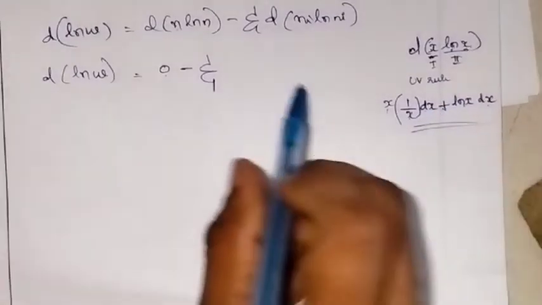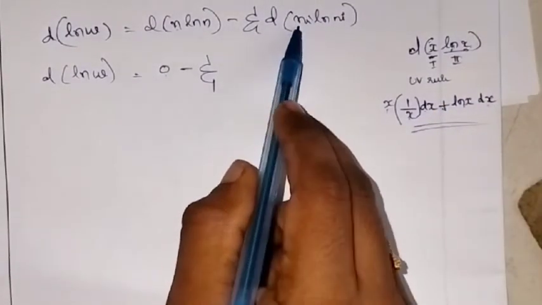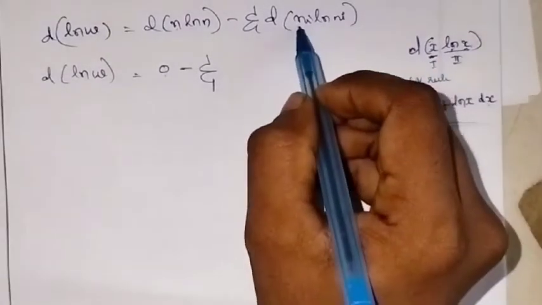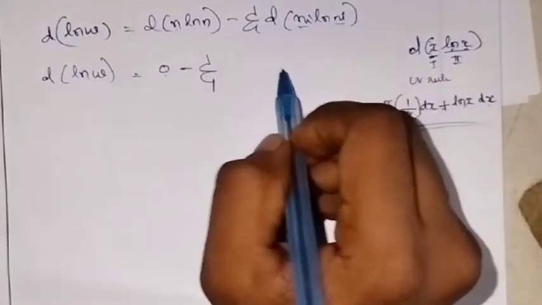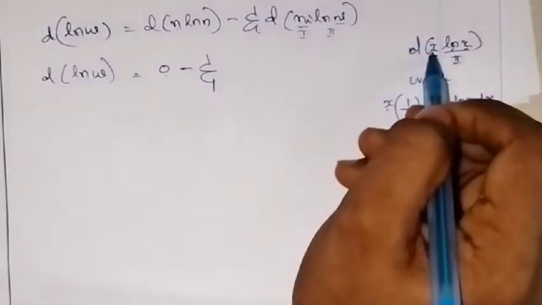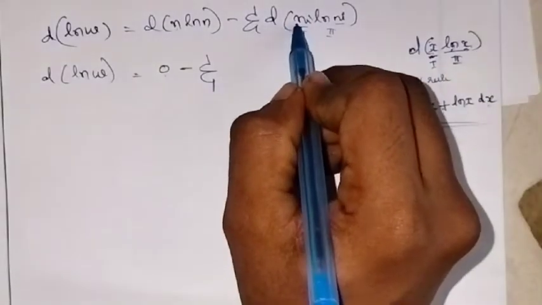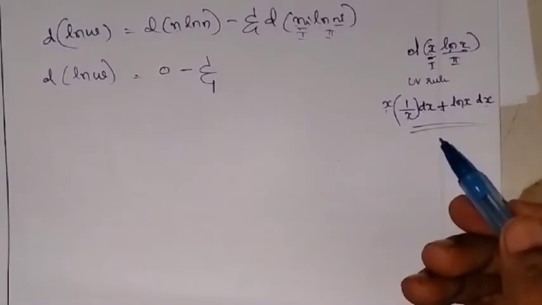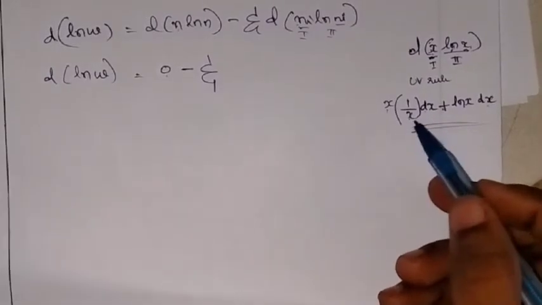Now we use the same thing here. You can see ni, here also ni, so you can use the UV rule. This is the first function, this is the second function. In the place of x, here you have ni. So wherever you see x, just put ni.